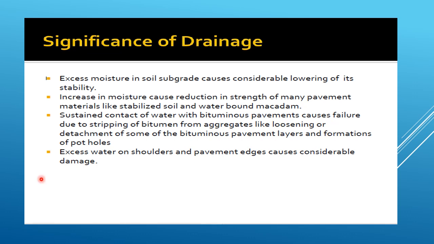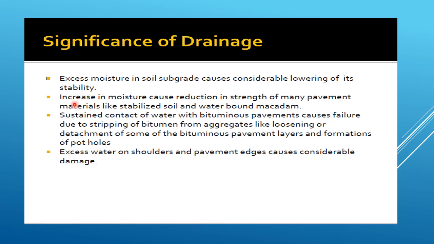Significance of highway drainage. An increase in moisture content causes decrease in strength or stability of soil mass, which supports the pavement layers. Variation in soil strength and magnitude of deformation due to application of traffic load and due to variation in moisture content depends on the soil type and the mode of stress application. Highway drainage is important because excess moisture in soil subgrade causes considerable lowering of its stability. The thickness requirement of pavement structure is designed considering the lowest stability or strength value of the subgrade soil corresponding to the highest possible moisture content in the soil.